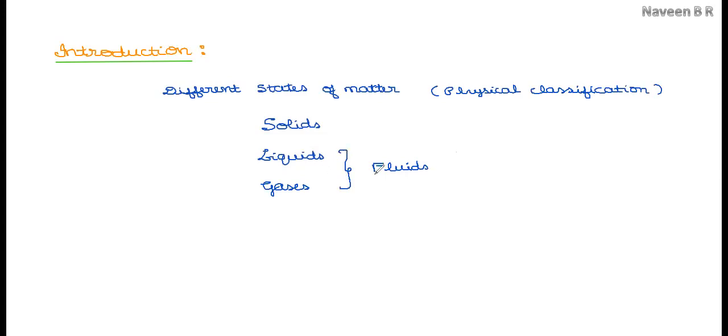The reason to consider the movement is that the particles present in the liquids and gases, due to their free movement, make the respective state of matter tend to flow. As a result of its flowing nature or moving nature, these two states are called fluids. Whereas if we take the solids, which is the concern of our unit, solids are rigid in nature. Solids are said to be rigid.